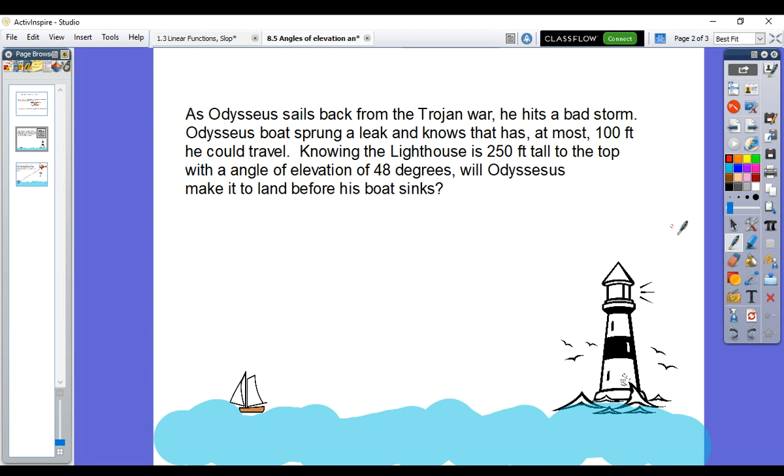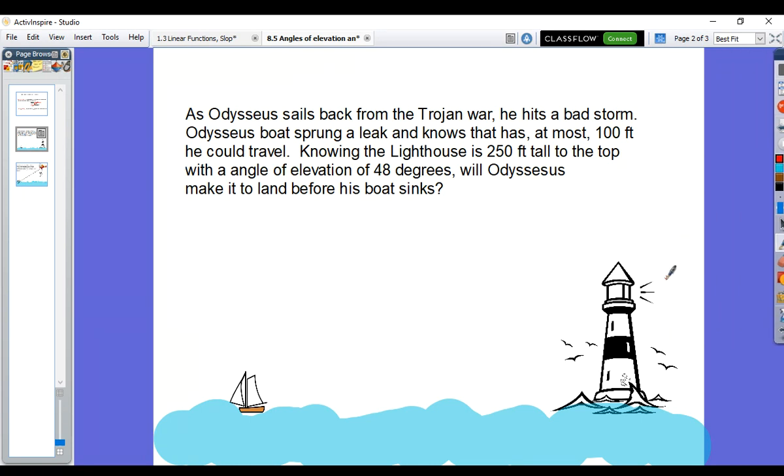Now he knows that this lighthouse right here is 250 feet tall, and he knows that his angle of elevation is 48 degrees. Will he make it to land? Well, let's see. As I wrote right here, there are three numbers: how far he can travel, how tall the lighthouse is, and his angle of elevation from him to the lighthouse. So let's put those in there. We are trying to figure out how far it is from here to here, because if this is less than 100 feet, then we'll be golden.